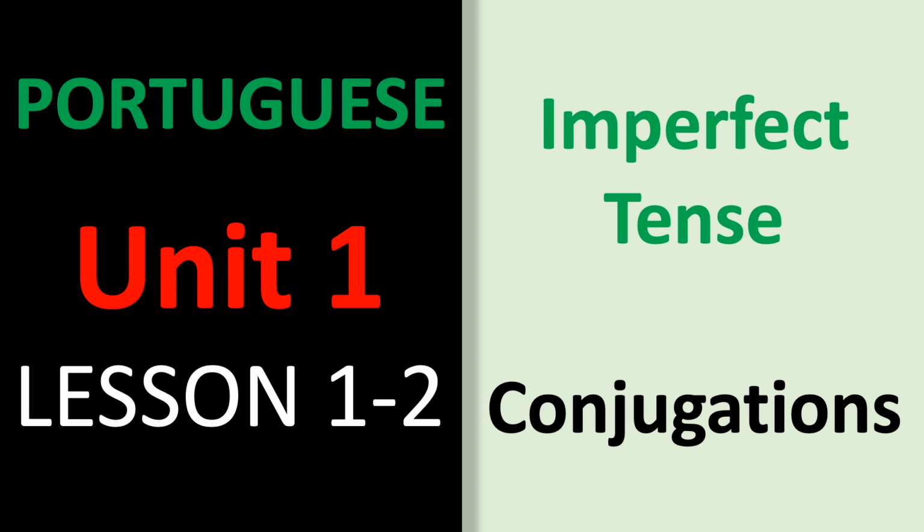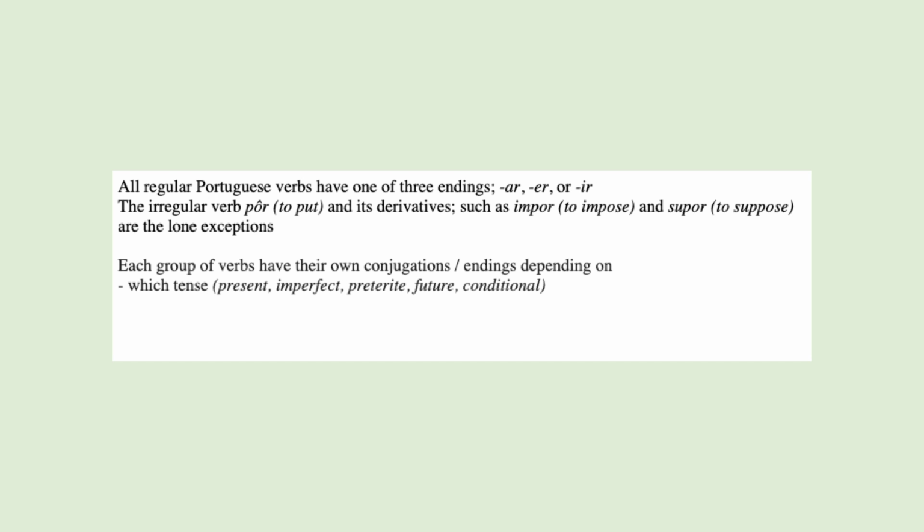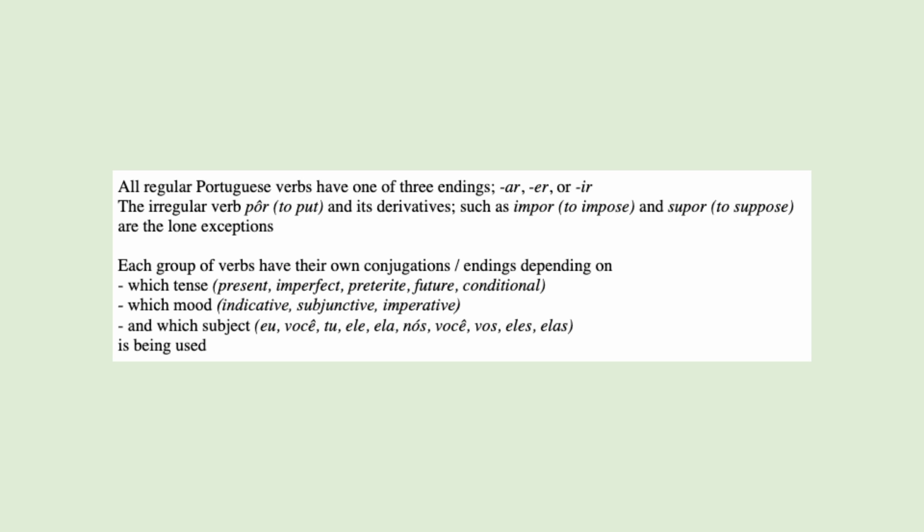This lesson covers irregular Portuguese conjugations under the imperfect. All regular Portuguese verbs have one of three endings. They are AR, ER, or IR verbs. There is an exception for the irregular verb por and its derivatives such as impor and supor. So each group of verbs have their own conjugations or verb endings, depending on the tense, mood, and subject being